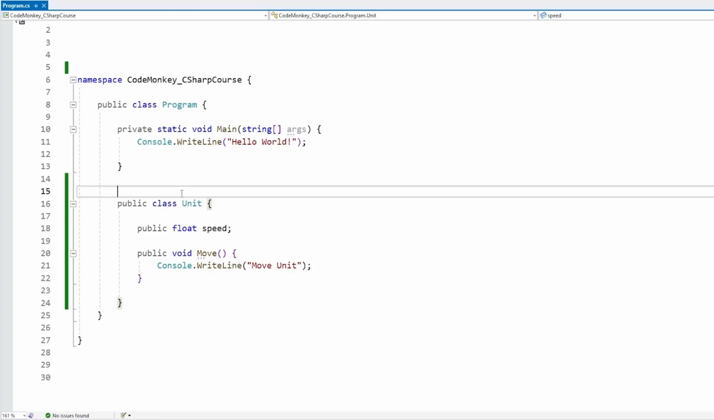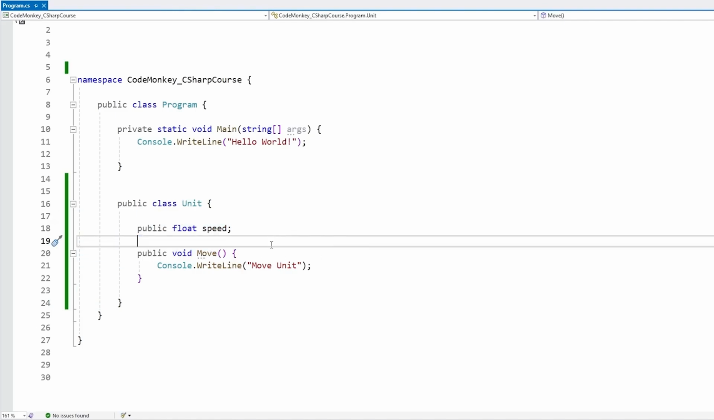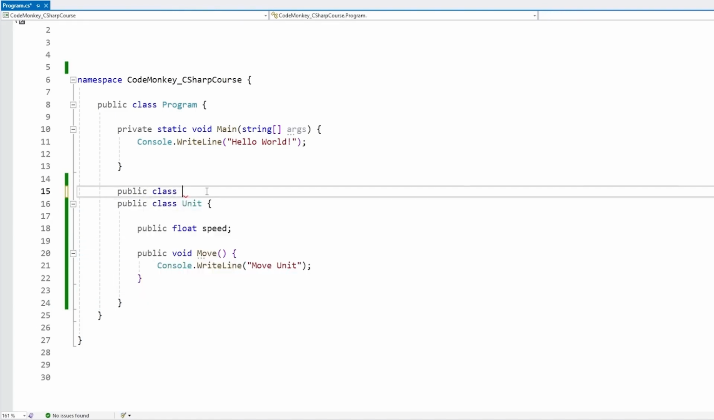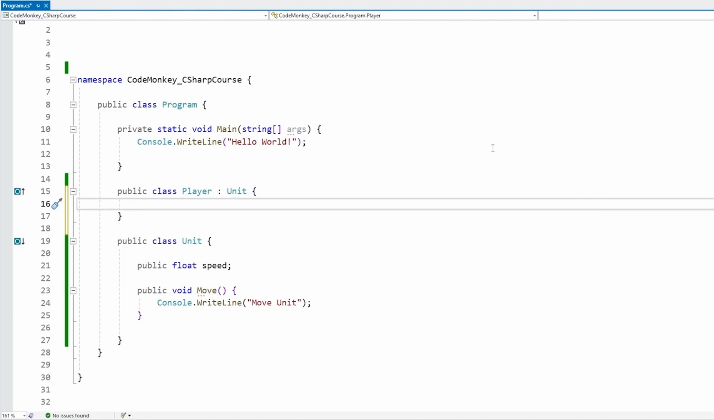Okay, so let's see the syntax. Here is the basic unit class. We've got a speed field and a move function. And now let's make a player class. In order to make this one extend our unit class, after the player class name, we write a colon, and then the name of the class that we want to extend, so in this case, unit. And that's it, just like this, the player is going to be extending the unit class. If we write any code inside of here, we can already access the unit fields.